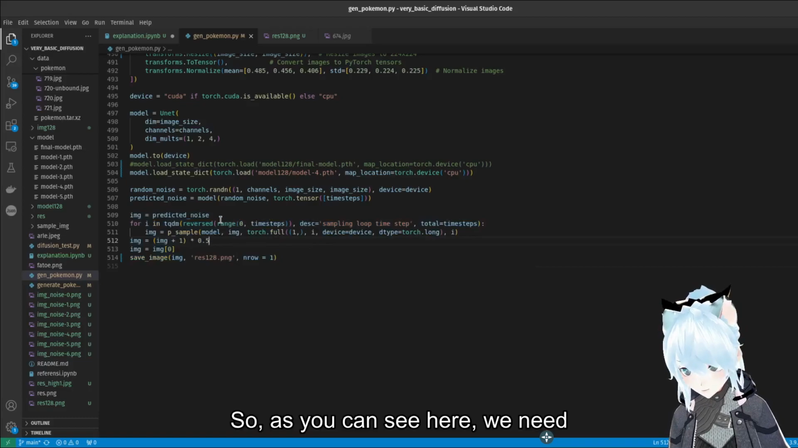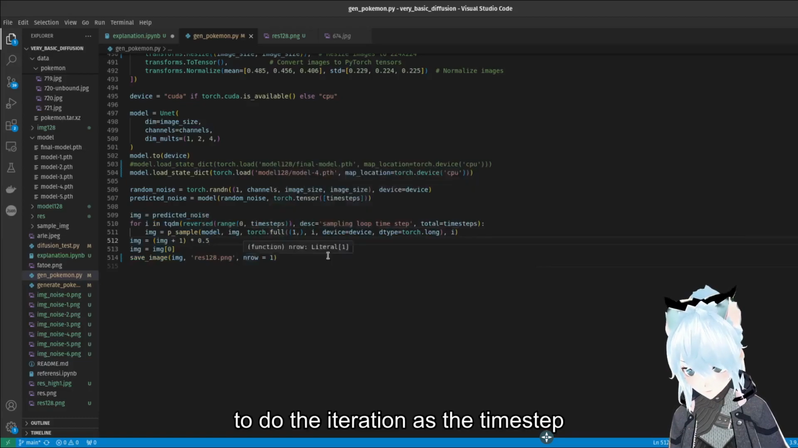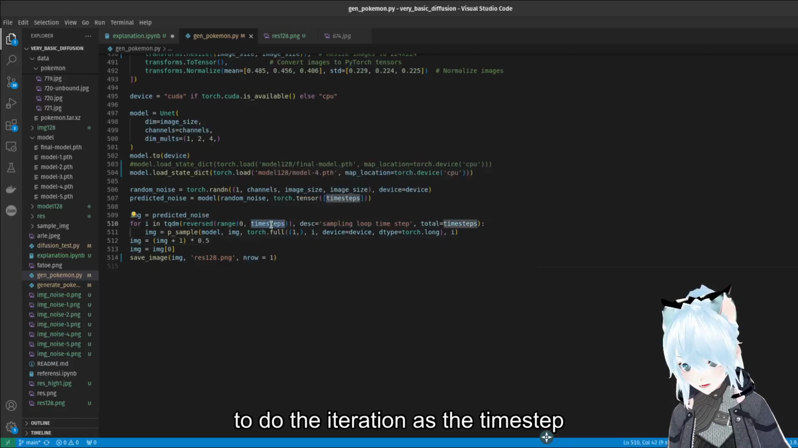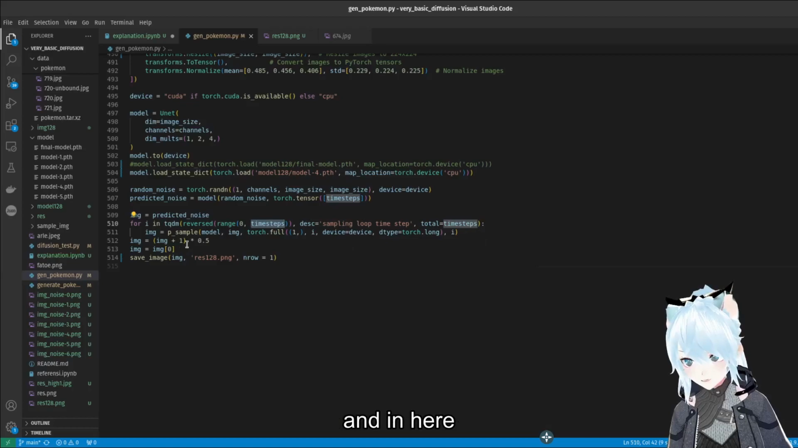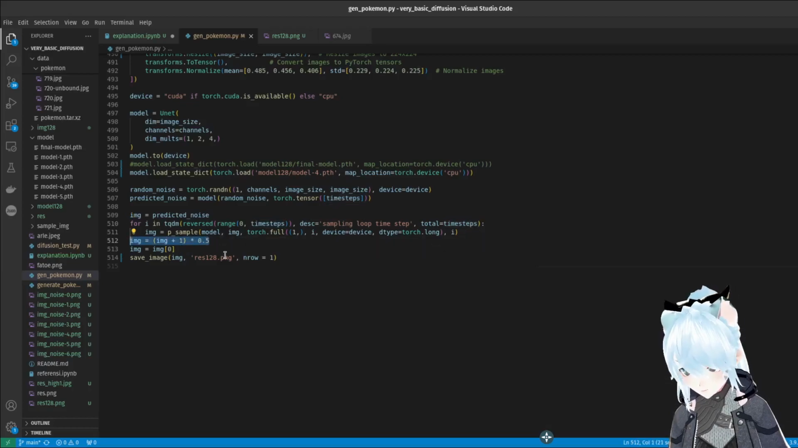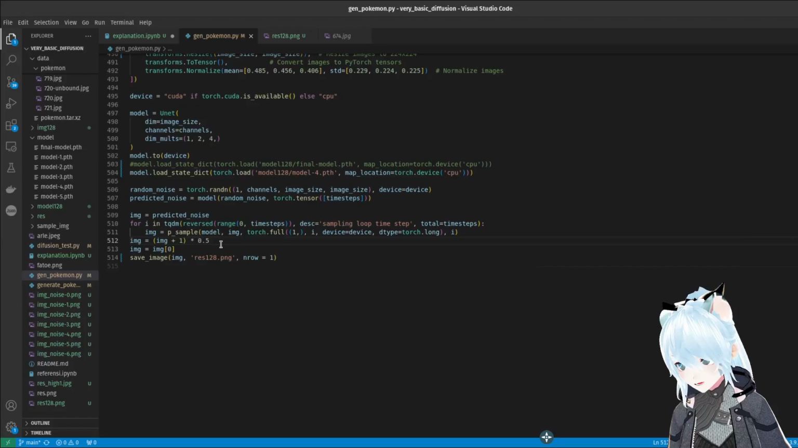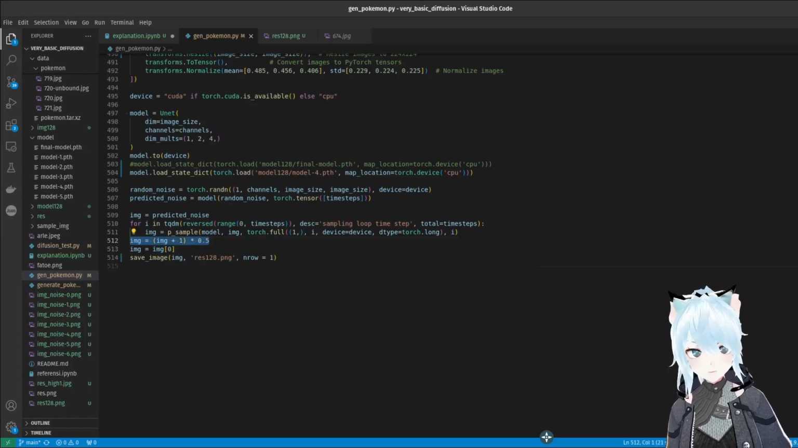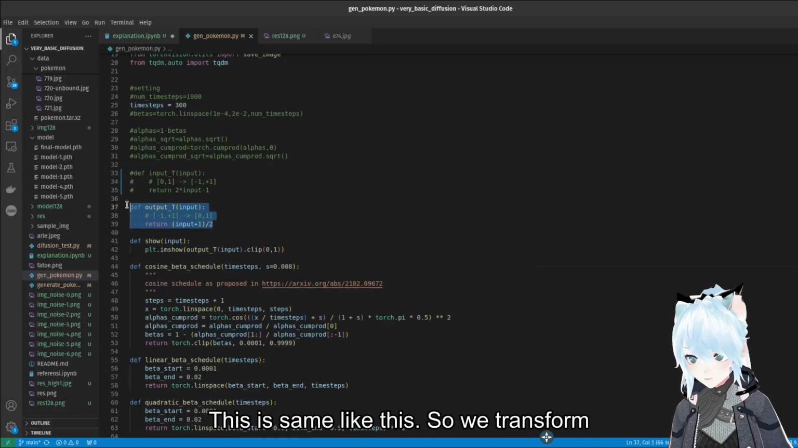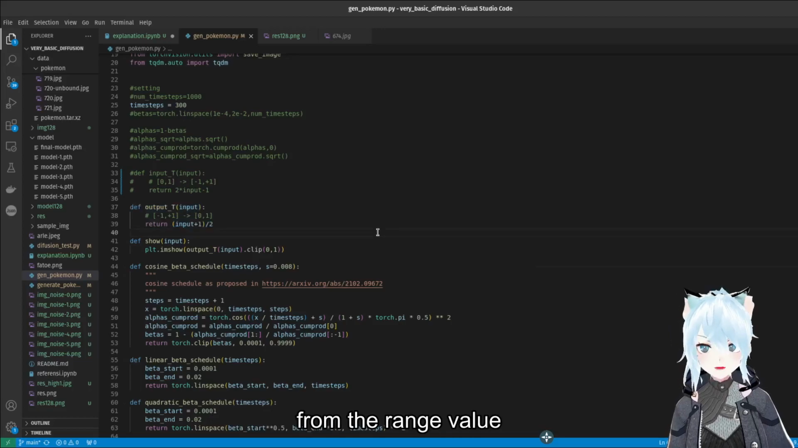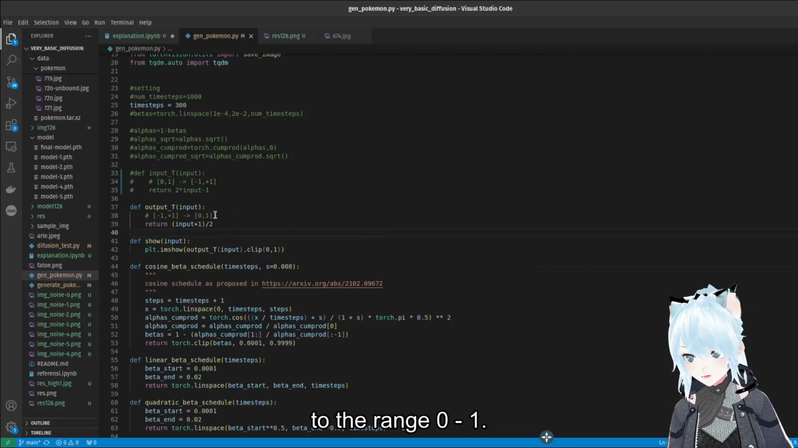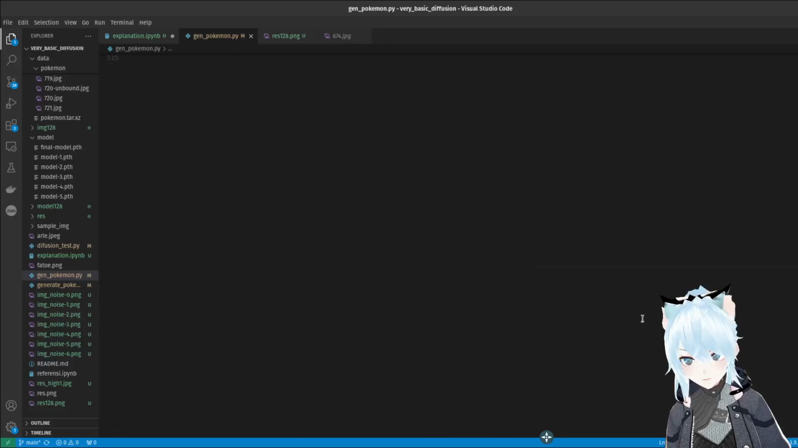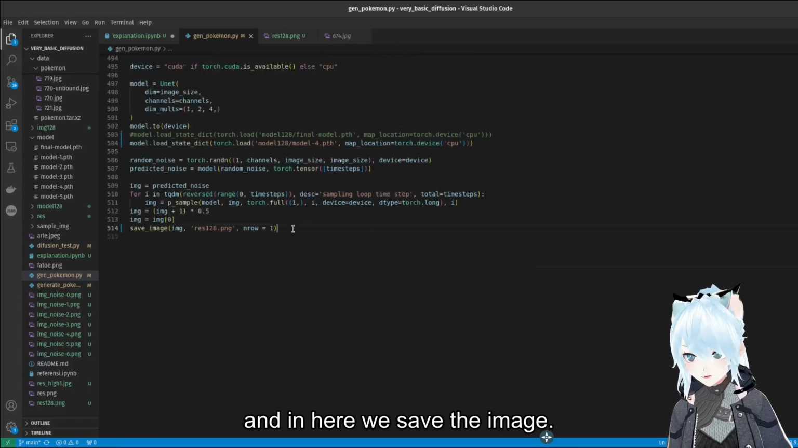So as you can see here, we need to do the iteration as the time step. This is what I talked about earlier. And in here, actually this is the same like this. So we transform the range value from the diffusion model to the range 0 to 1, so we can show it properly. And in here we save the image.